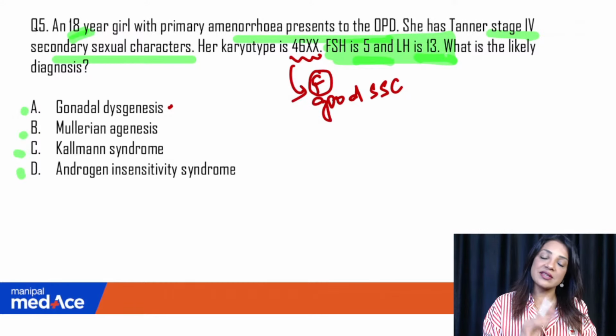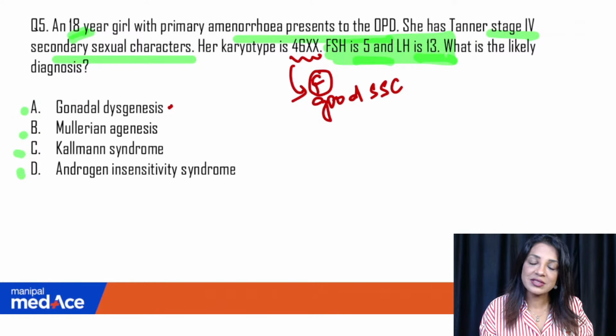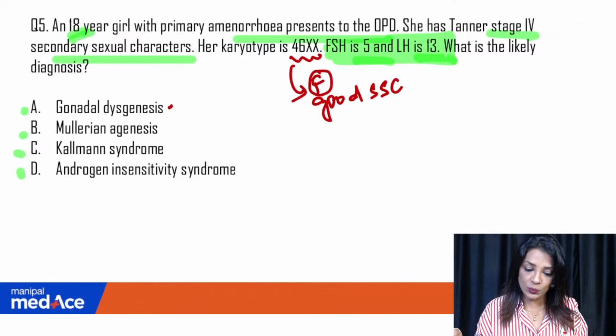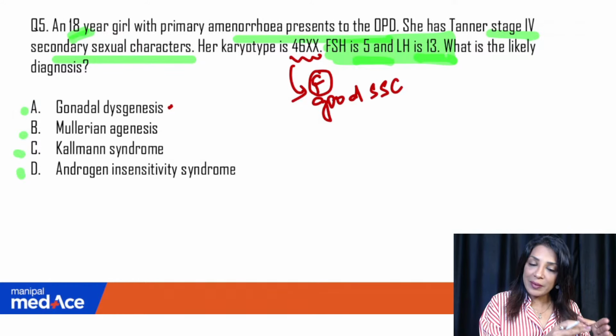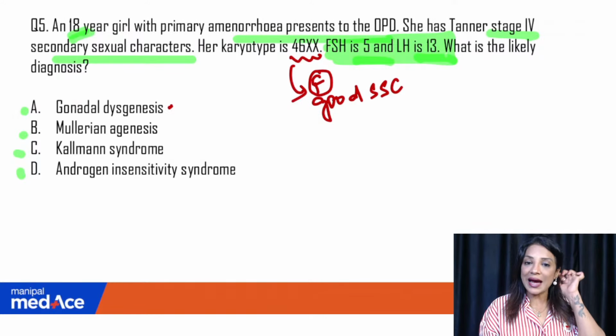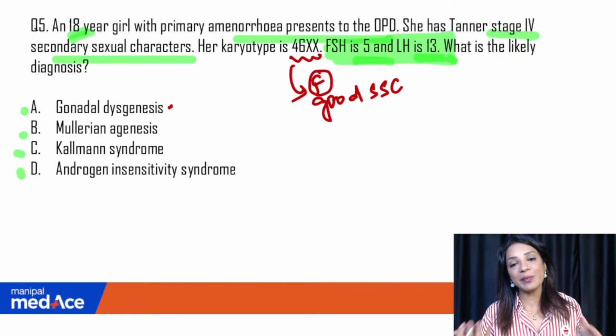Okay, now gonadal dysgenesis. In gonadal dysgenesis, it can be ovarian gonadal dysgenesis or testicular gonadal dysgenesis. If it is testicular, then it goes into Swyer syndrome. If it is XX gonadal dysgenesis, that is X0 syndrome, or you can say a variant of Turner syndrome. In any case, why will the breast develop? The breast will not develop. There will be no hormone.